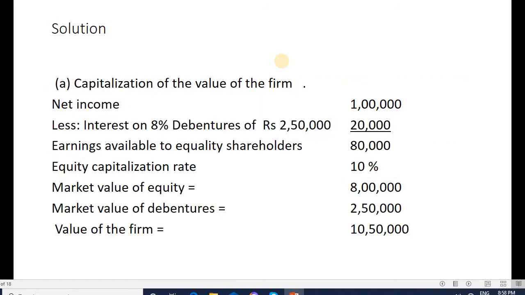To calculate the value of the firm, net income is 1 lakh less interest on debenture, that is 8% on 2,50,000, which is 20,000. So earnings available to equity shareholders, EAE, is 80,000. Equity capitalization rate as given in the problem is 10%. So how to calculate the market value of equity? EAE divided by equity capitalization rate, that is 10%. So 80,000 into 100 divided by 10 is 8 lakh, and market value of debenture is 2,50,000. So total is 10,50,000.